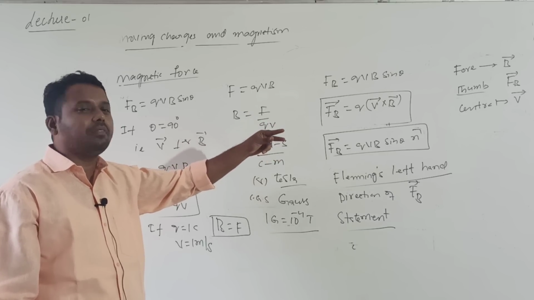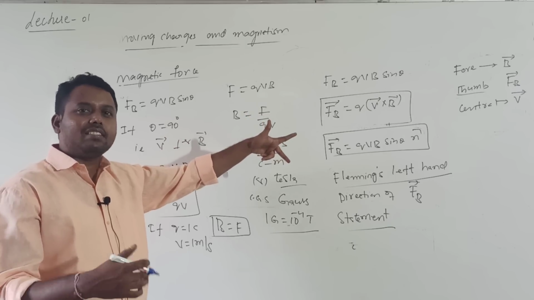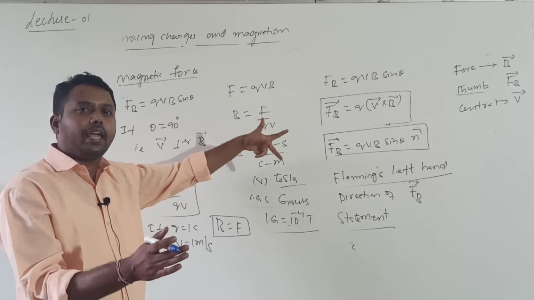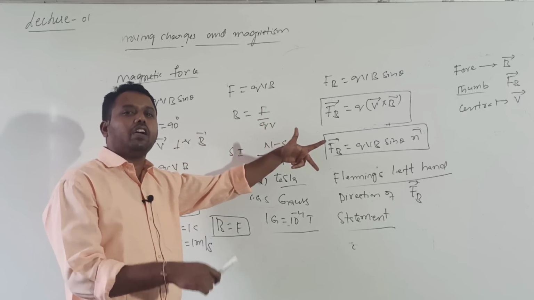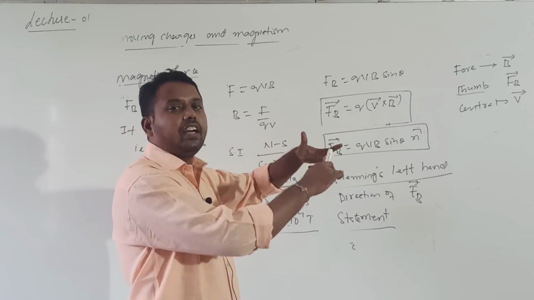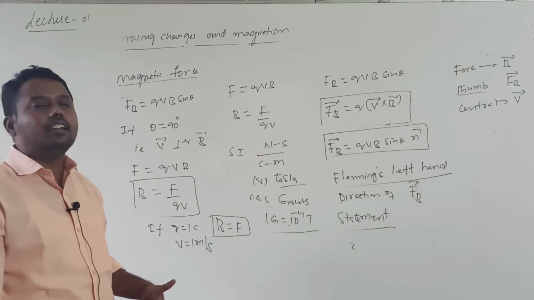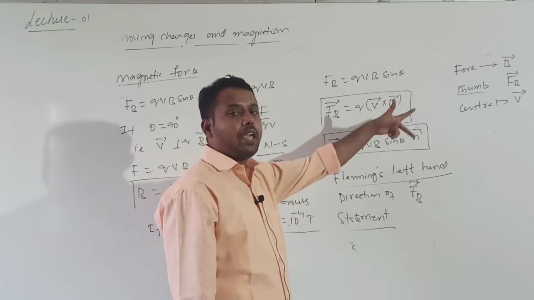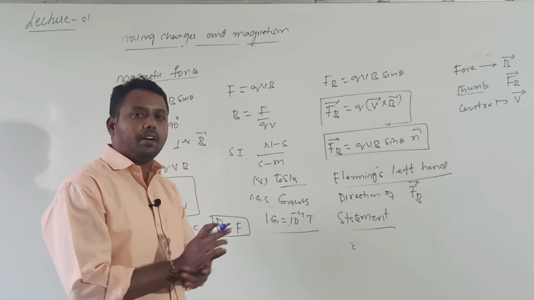You should not keep them in your own direction. You should stretch them in such a way that they are mutually perpendicular to each other. Forefinger is indicating the direction of B bar and central finger is indicating the direction of which one? V bar. Then the thumb will indicate the direction of FB bar.